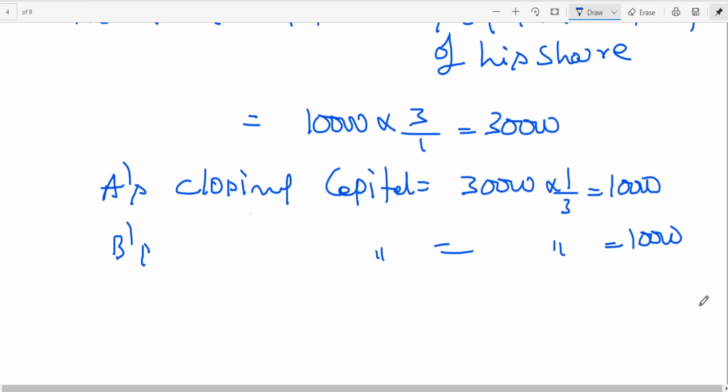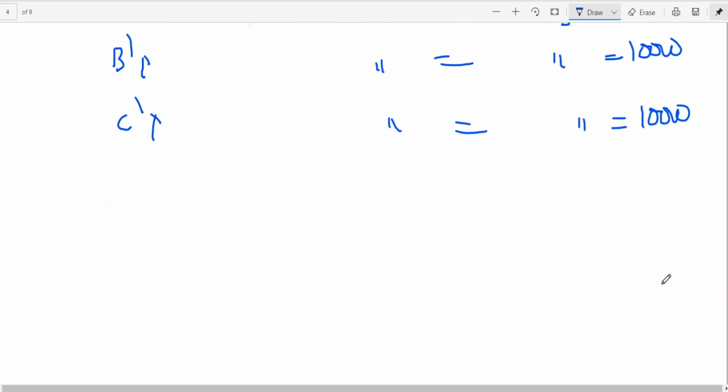C is a new partner, C is also bringing the same thing. That means if any partner is having excess more than 10,000, cash is to be paid. Any partner having less than that, deficiency has to be brought in. C is a new partner, no issue. But it is relating to whom? A and B. If A is having excess, he will be paid. If B is having deficiency, he should bring the cash.